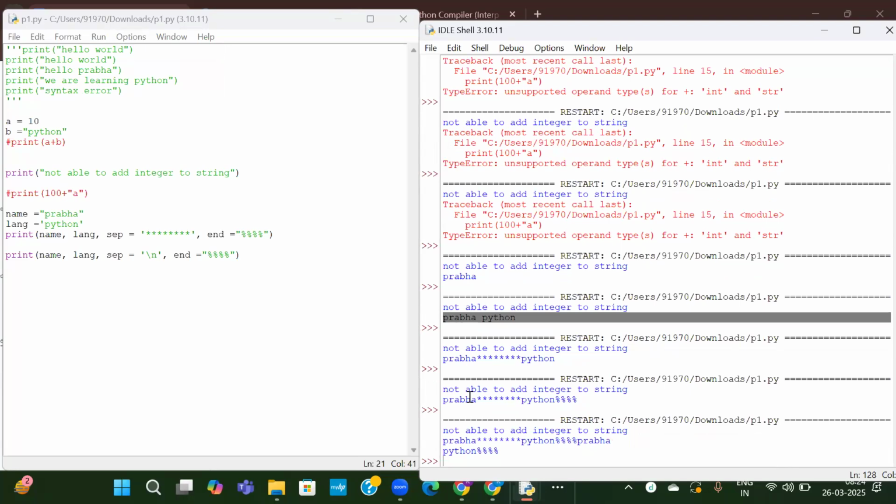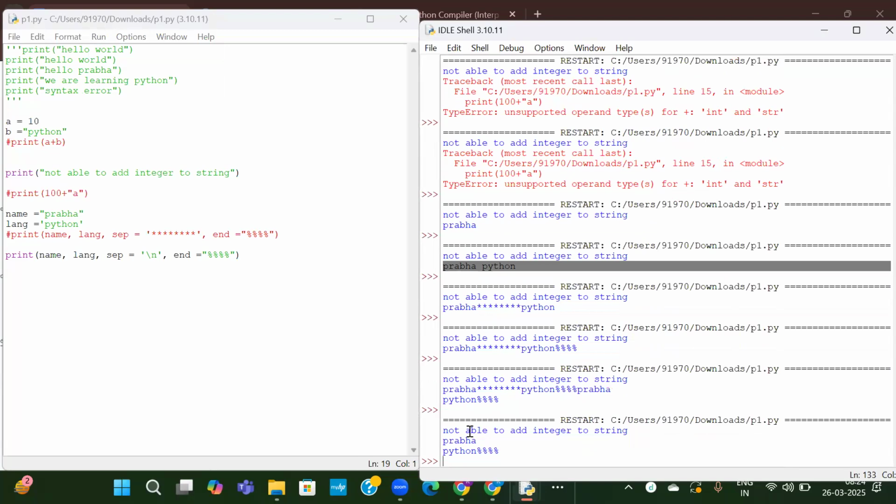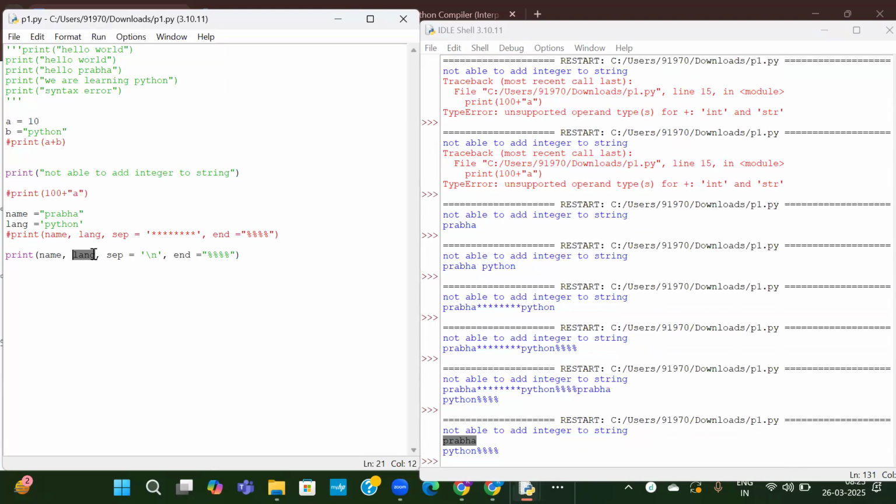Okay, see here. Let me comment this so that you'll be able to easily understand. See here, now Prabha is printed in one line and the next value is language. Between name and language, I want separator as a new line. So this language has come in a new line. So after completing this operation, I want to just print these characters at the end. So it has printed those characters at the end. Okay. So this is about the print statement.